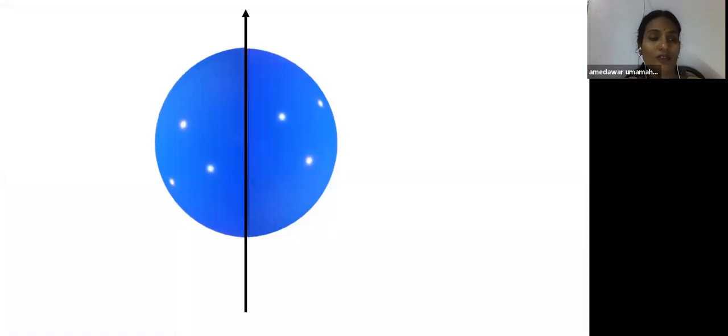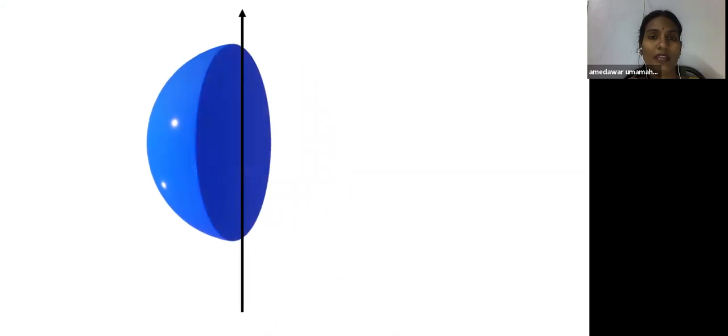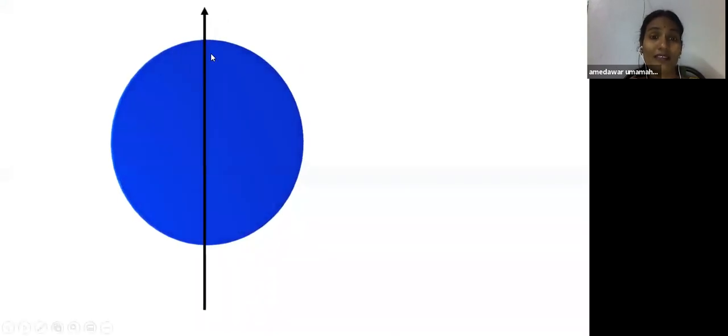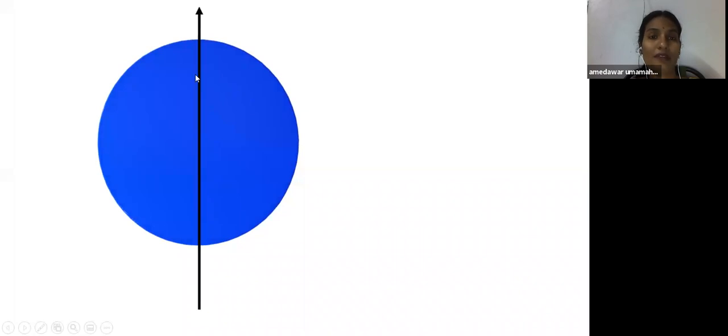So observe here, children. Say this is an axis, either the axis of dipole or the axis of rotation, whatever it is, say simply axis. If you cut the sphere like this, you will get a plane like this. This plane is said to be a meridian. If this axis passes through the magnetic north and magnetic south, this plane is known as the magnetic meridian. If this axis passes through the geographic north and geographic south, this plane is said to be the geographic meridian. Understand, children?